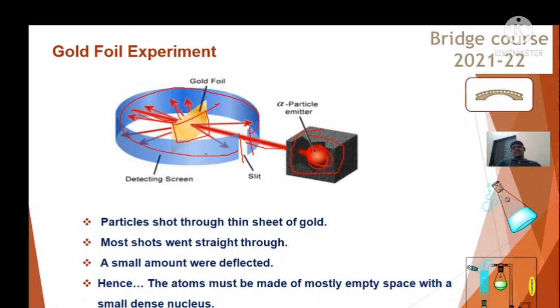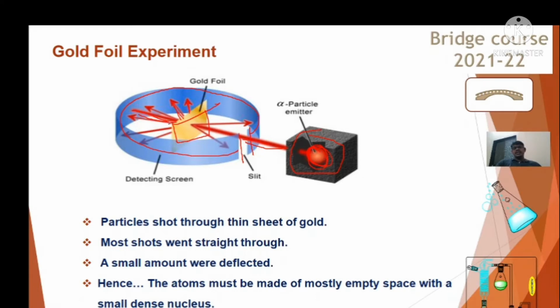So this is the detecting screen for this experiment, this photographic plate. Most of the alpha particles pass through this gold foil as it is. They do not deflect their direction and strike onto the photographic plate or the detecting screen,